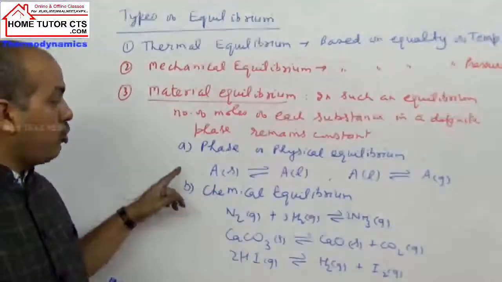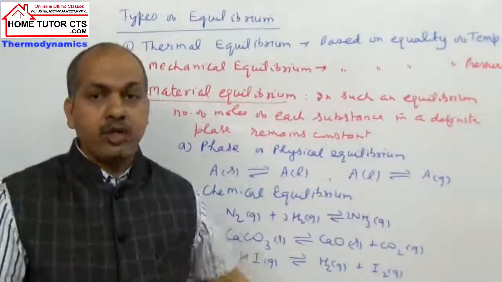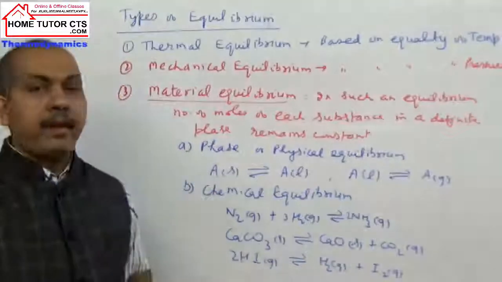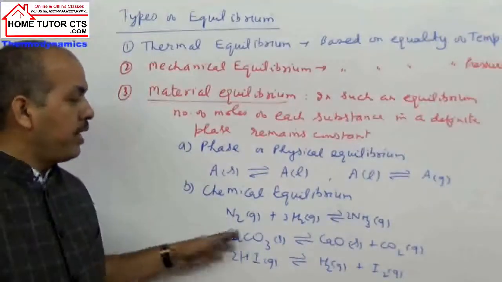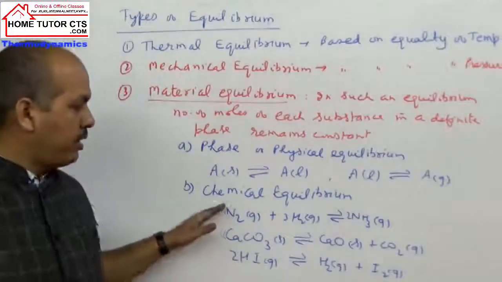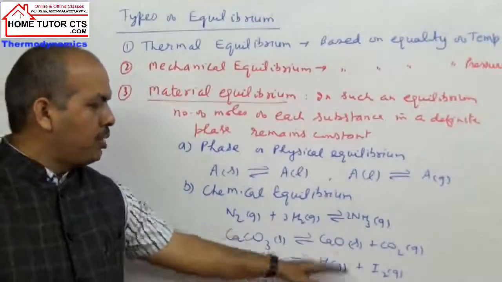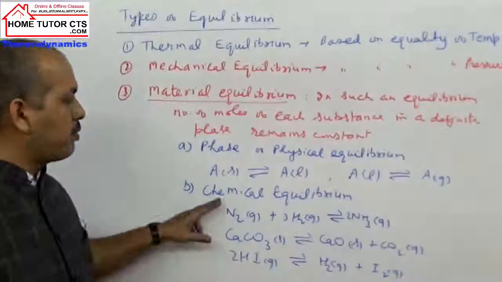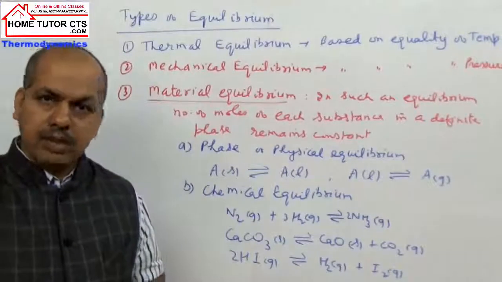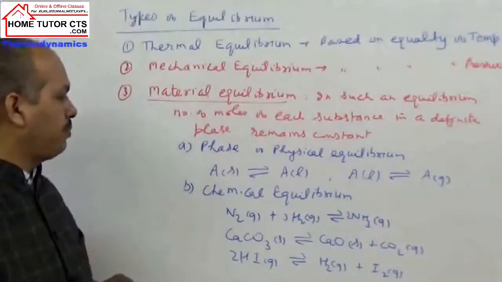In phase equilibrium, a solid will change to liquid, or liquid can convert to gas, without chemical reactions. While in chemical equilibrium, they involve chemical reactions, like gas forming ammonia, CaCO3 decomposing to form CaO plus CO2, HI forming H2 plus I2, are the common examples of chemical equilibrium. Is it clear to you? It is chemical equilibrium, it is physical equilibrium.